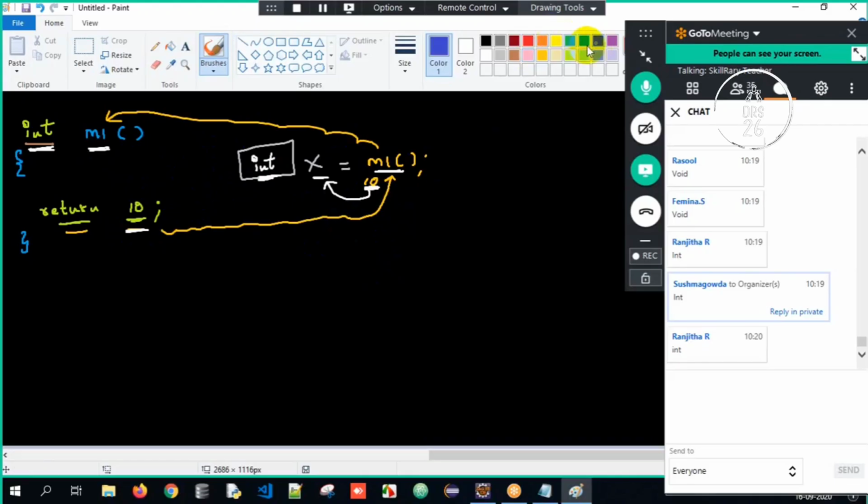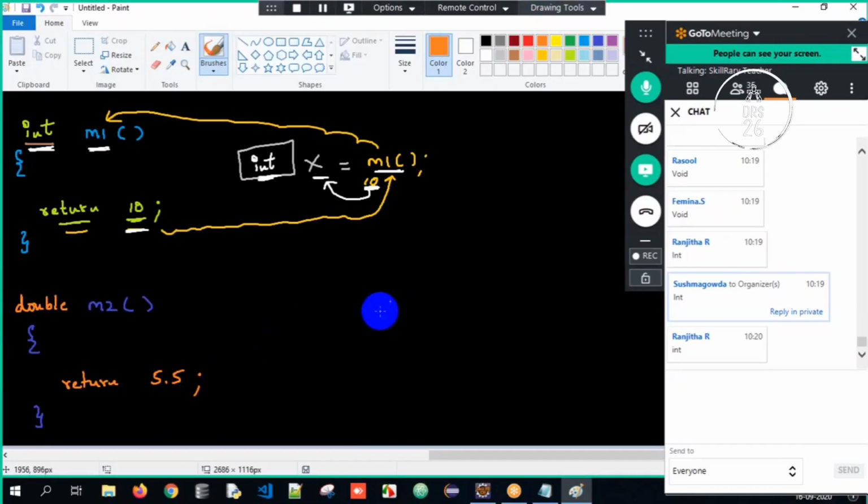Very good. Similarly, I have one more method, the M2 method. Here I am not returning anything, so the return type is supposed to be void. But now I will write return 5.5. What will be the return type? Sir, it's a decimal value. For a decimal value, just write the return type as double.